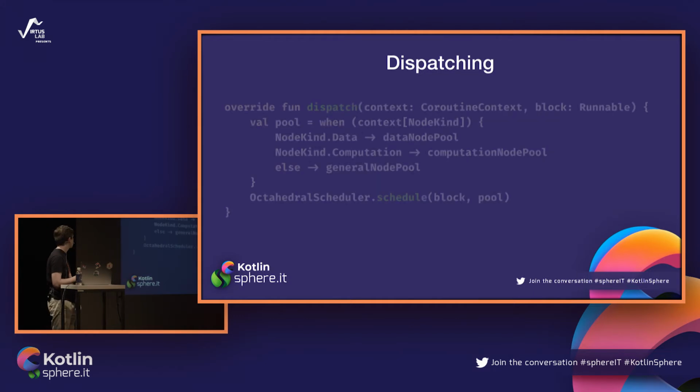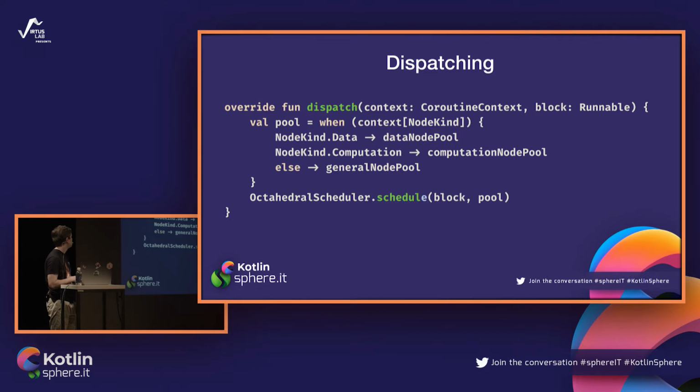Here we have some standard context element stuff, nothing important. And right now we can plug it into our dispatch function. So we are checking here if our context contains some node kind. If it's data, we schedule it on the data node pool. If it's computation, we are using the computation node pool. And in the else case, which in this example means that it was general or there was no node kind specified at all, it will run on the general node pool.